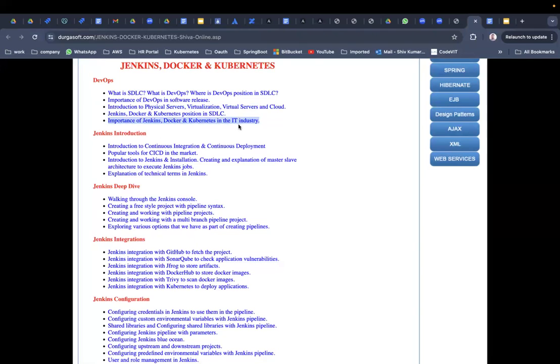Now that's the position of Jenkins, Docker, and Kubernetes in SDLC. Then the importance of Jenkins, Docker, and Kubernetes in the IT industry, because nowadays most IT people are using Jenkins, Docker, and Kubernetes for automating deployments and maintaining their applications on Kubernetes clusters. So it's very important nowadays in the industry to learn Jenkins, Docker, and Kubernetes.